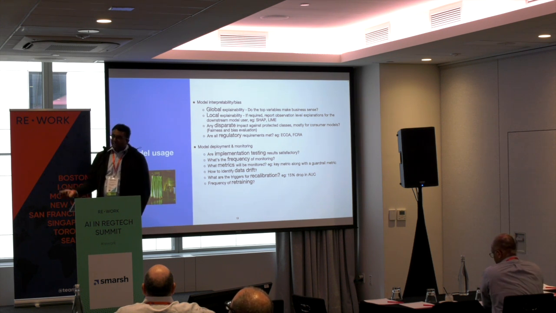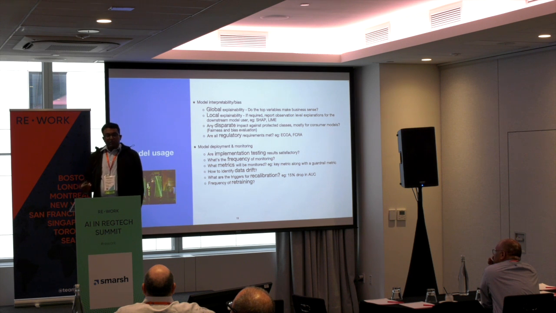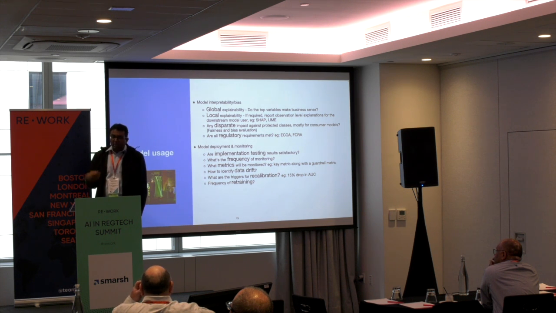And then the next one is local explainability. In a lot of cases, especially where there are regulatory constraints in certain models, we need to actually give the reason why we take a particular decision. This is why we need to make sure we have local explainability for the model that we have built.